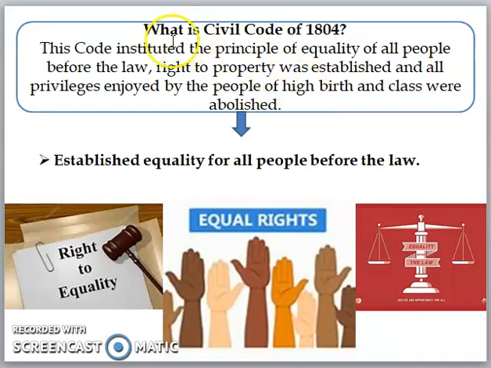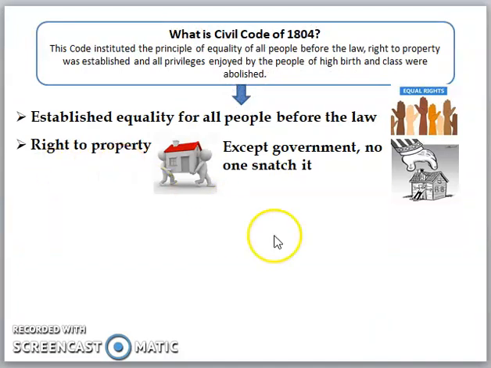The first thing in the Civil Code of 1804 is the establishment of equality for all people before the law. Now, everyone was equal in the eyes of the law. So, whoever commits a crime will definitely be punished. The next was the right to property.